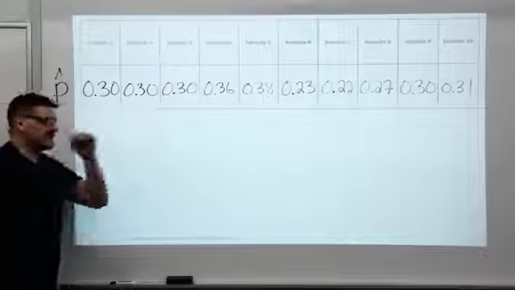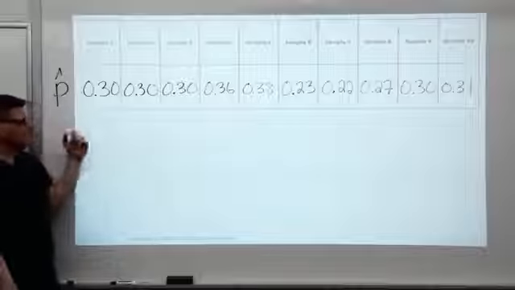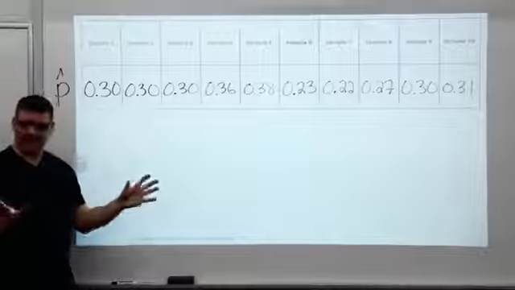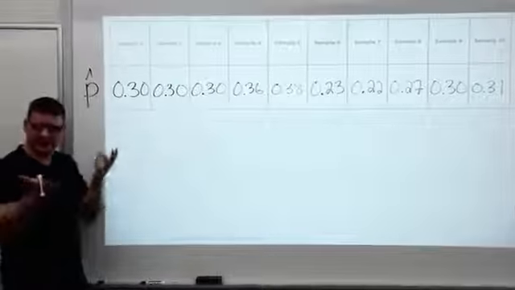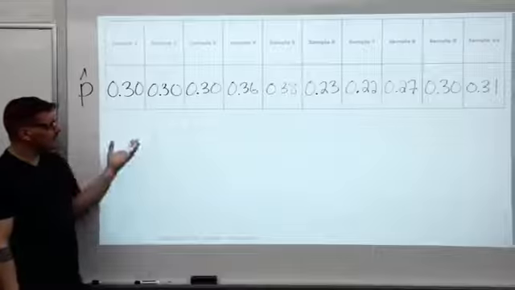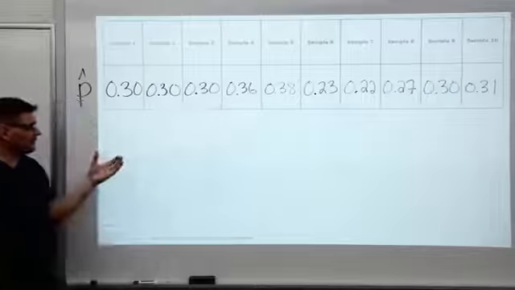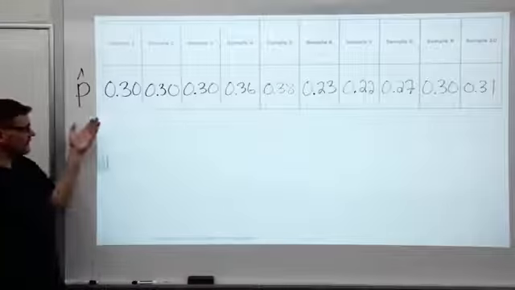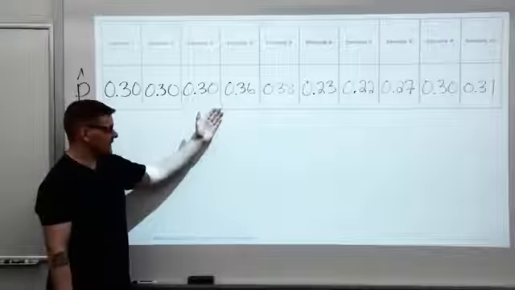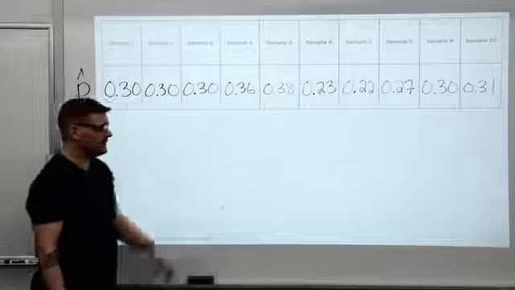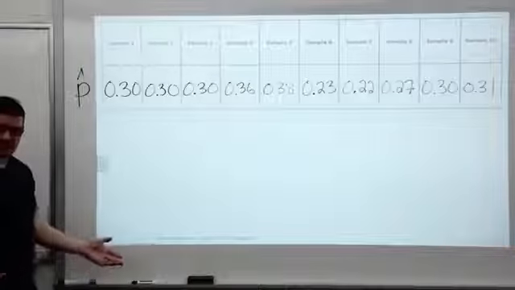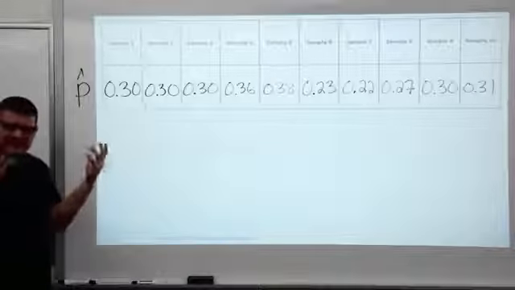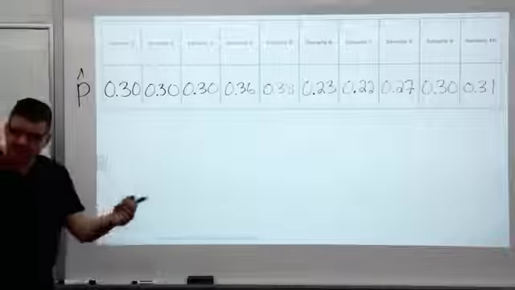We did it 10 times. At 10 times, can I start to get a sense of maybe what's the mean? What if I did this 100 times and then calculated the mean of these proportions? I sort of might understand where's the center. Can I start to understand the variation? I think I can, right? It looks like these might be centering around 30%. And, you know, I jump up 6, 8, I jump down 8, 7. So standard deviation might be a couple percent, right? Maybe 2, 3, 4% for this problem. And just think about that. The ideas we've been working with: z-scores, normal models, and so on.